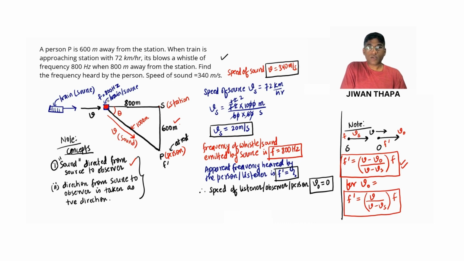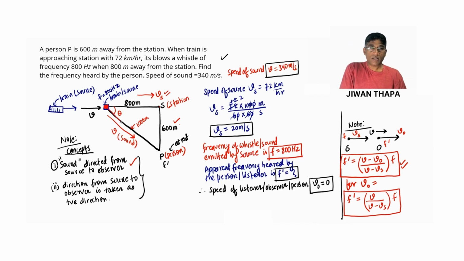And since the source is moving along this direction, that is, the train is moving towards the station with speed, or let's say velocity, Vs, we need to resolve this velocity along this direction.